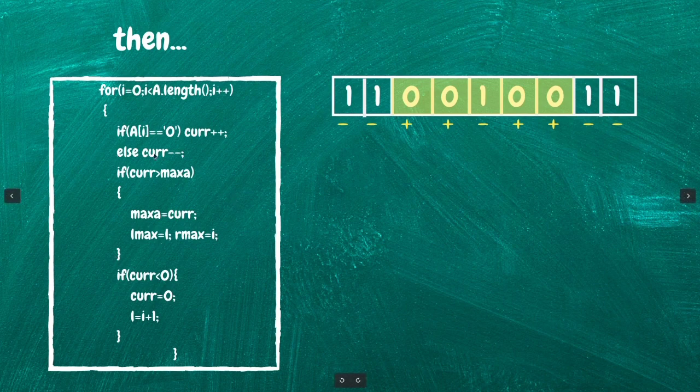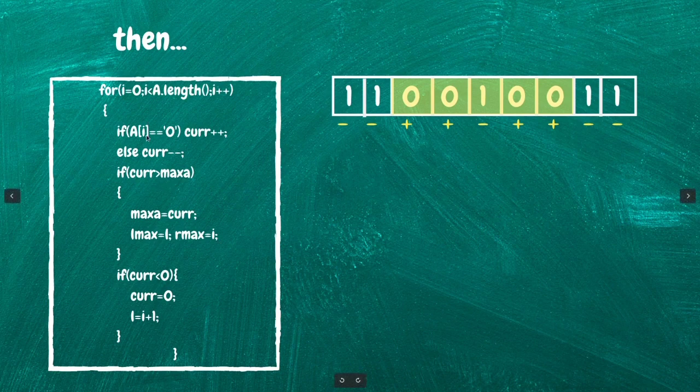Again for the next run, we get AI equals to 0, so we increment the curve. Again we enter this loop, our maxa will be 2, then curve will be 2, and so on. We do that. That's how we get our L max and R max.